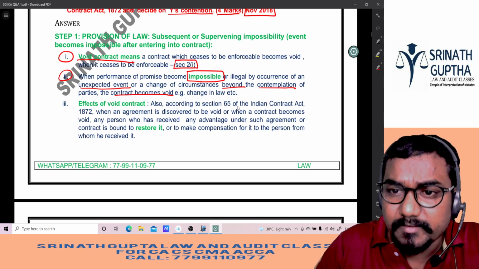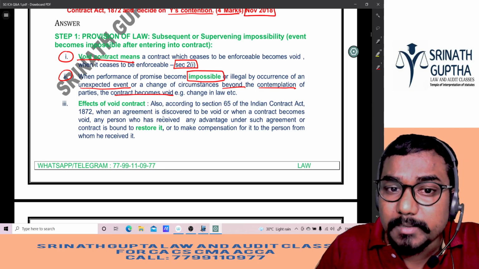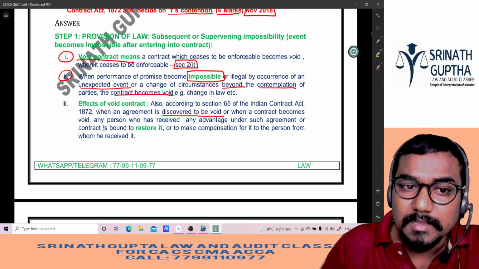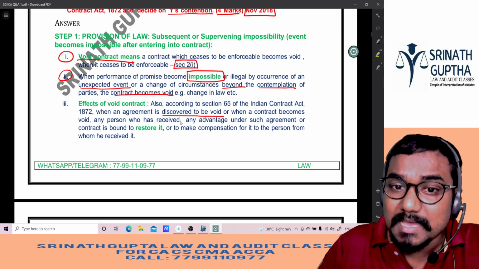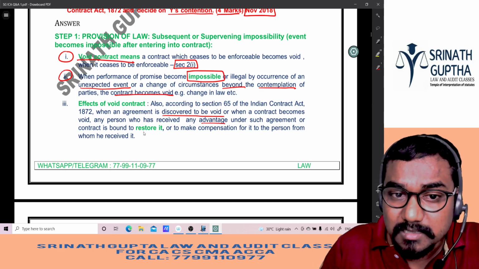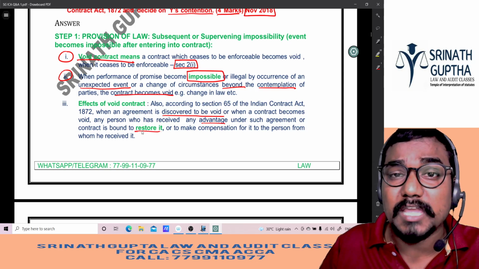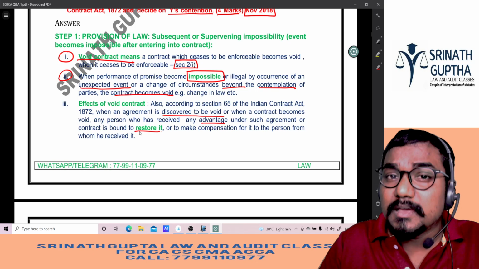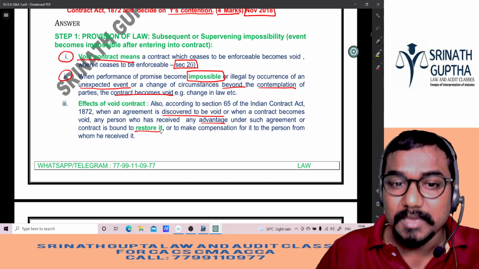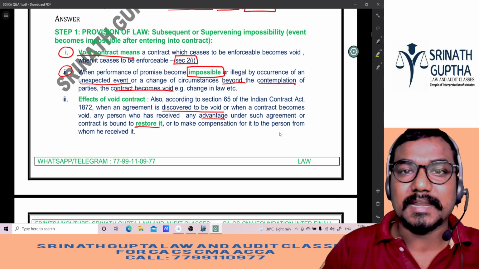Also, as per Section 65 of the Indian Contract Act 1872, when an agreement is discovered to be void or becomes void, any person who has received any advantage under the agreement or the contract must restore it. Here, X has taken the advance of 50k from Y. X has to refund the 50k to the buyer Y, है ना? Restore it or make compensation for it to the person from whom it was received.